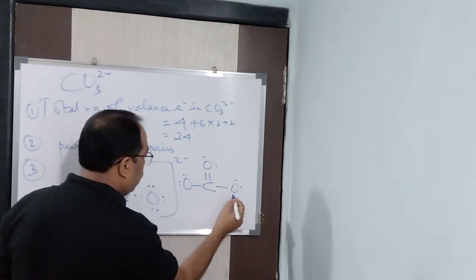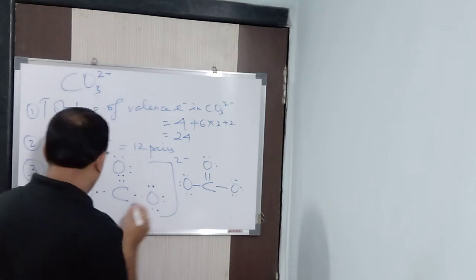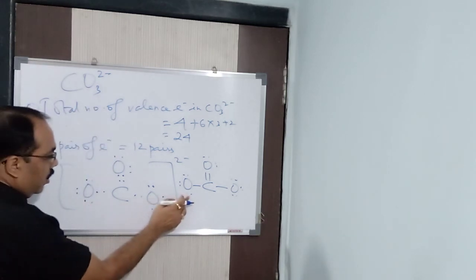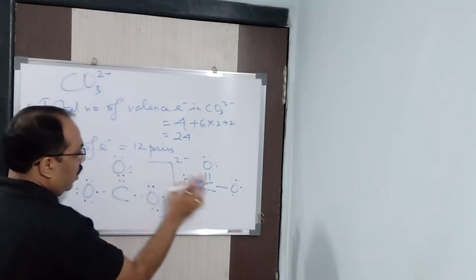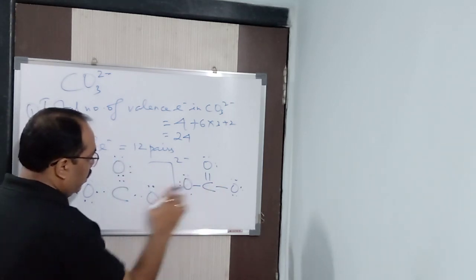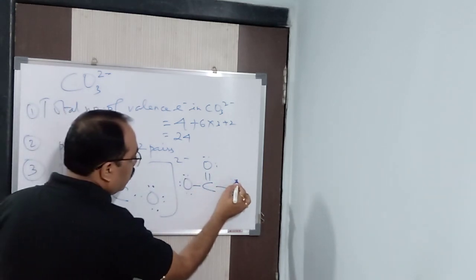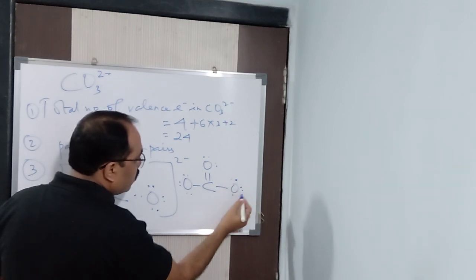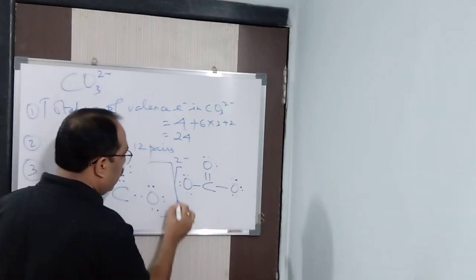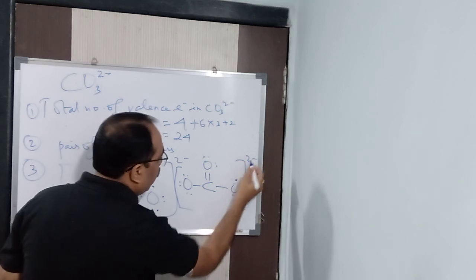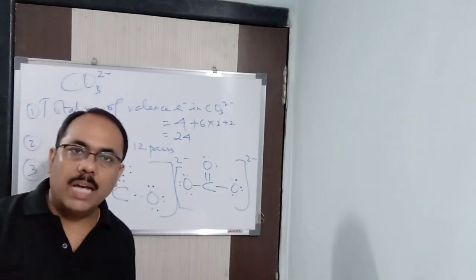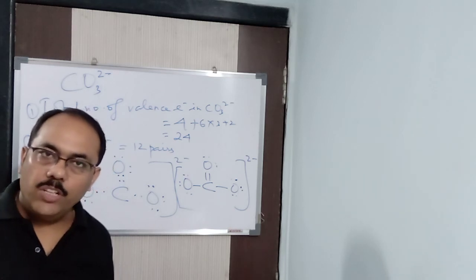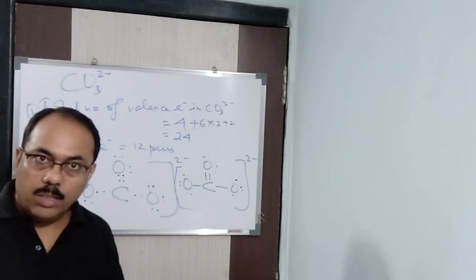So here this, and here also this. You can see 1, 2, 3 here. Here I have done 1 pair, here 2 pairs, and 2 more electrons here. Here I have done 1 pair, and here 1, 2. Alright. And this we can say is 2 minus. This is the Lewis dot diagram of the carbonate ion. In this way, we need to draw the Lewis dot diagram. Okay. Thank you very much.